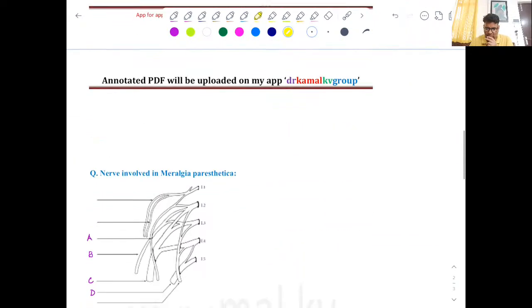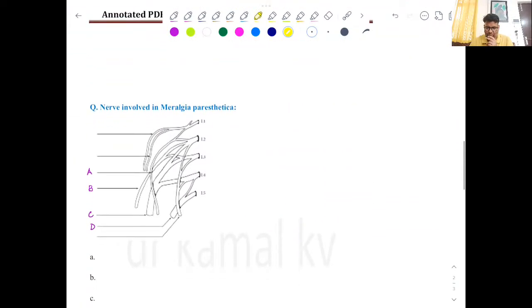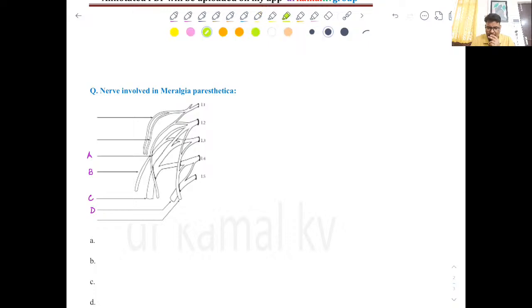Then there was another question, and here it was a case of Meralgia paresthetica, and it was an integrated anatomy based question where the lumbar plexus was given, and you were supposed to answer which nerve is going to be involved in Meralgia paresthetica.